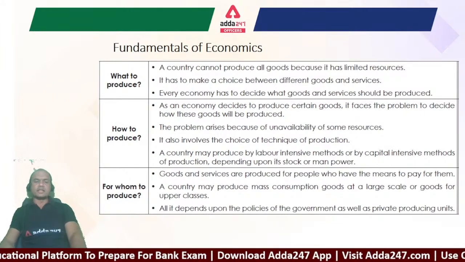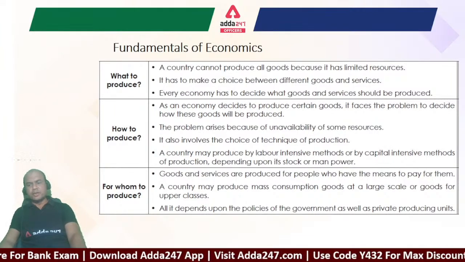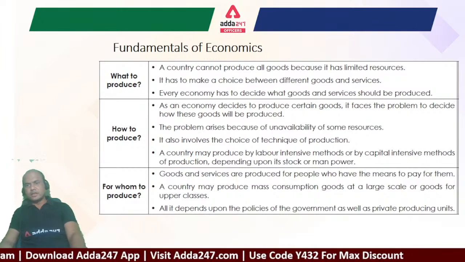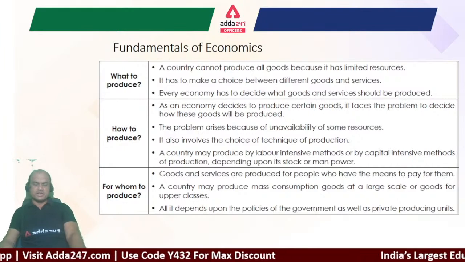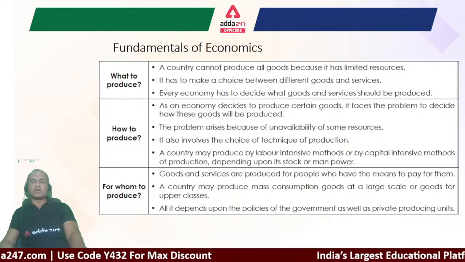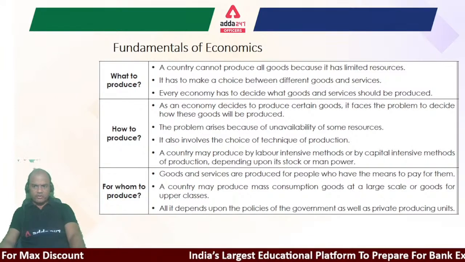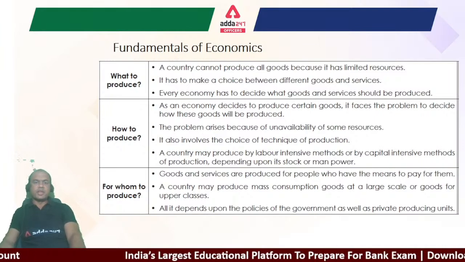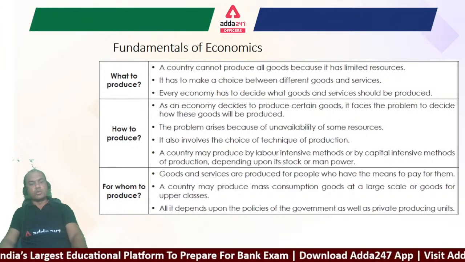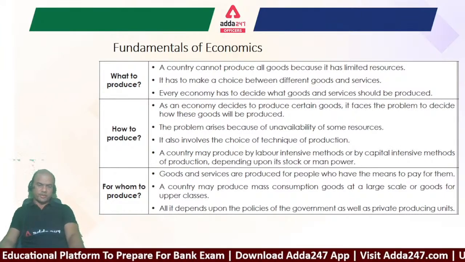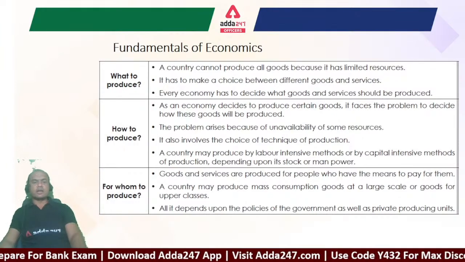Okay. Then last is for whom to produce. Goods and services are produced for people who have the means to pay for them. That's very important. Suppose you produce a Mercedes Benz and try to sell it in a class where the salary is hardly 30,000-40,000, will anyone buy? No. Why? Because the cost is so high. So goods and services are produced for people who can pay for it. That is important. Now the cost can be kept low, but something has to be paid. Otherwise, how will the country run?